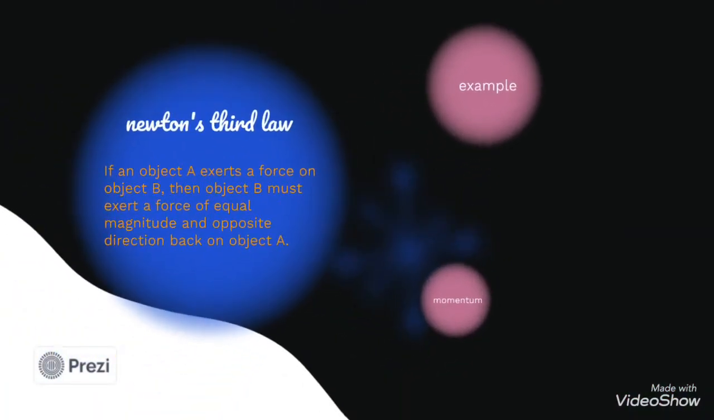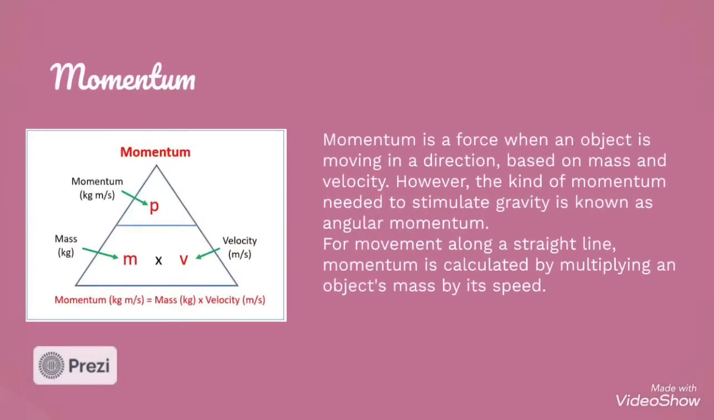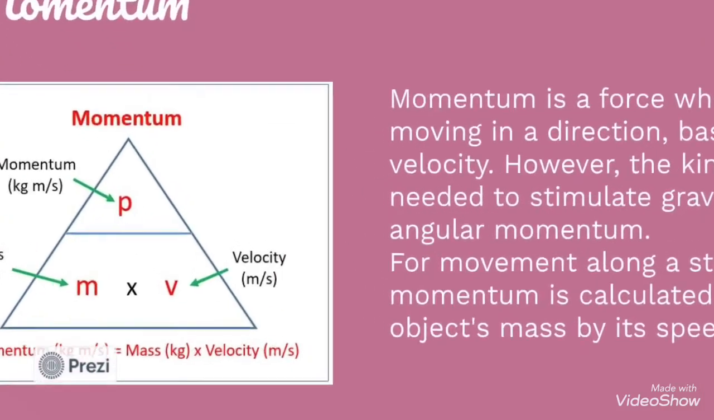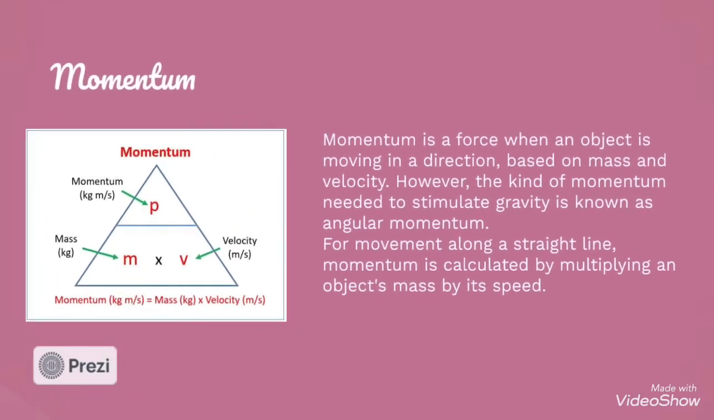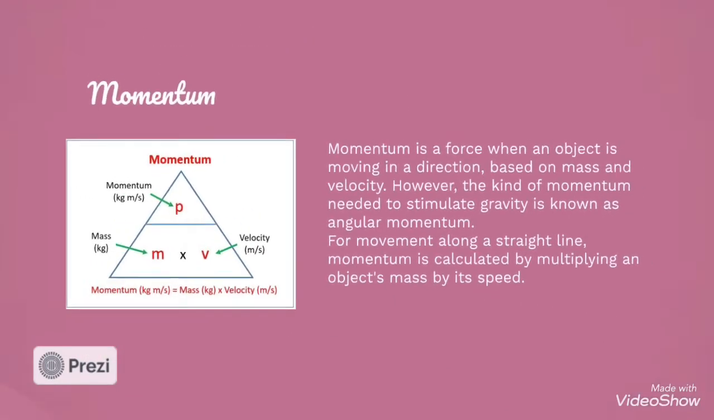Last part we have for today is momentum. It's the quantity of an object moving in a direction based on mass and velocity, and one kind of momentum is known as angular momentum. It is calculated by multiplying the object's mass by its speed.